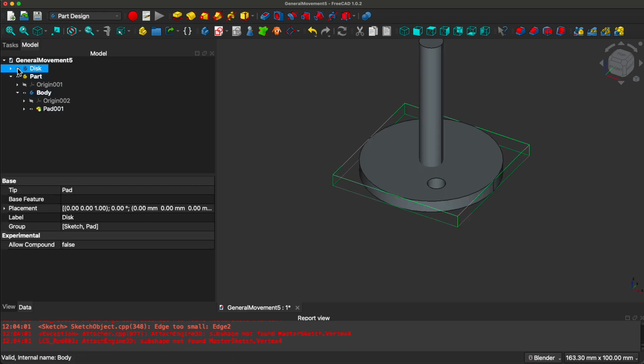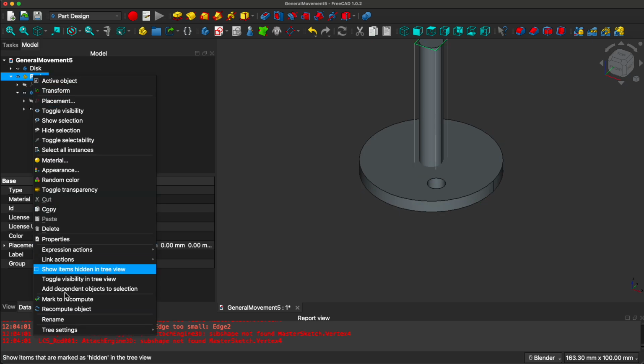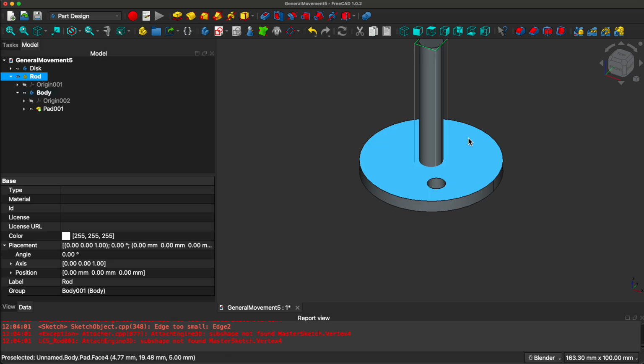Let's get the disk back, and I want to basically have them in the same place. Let's change the name of this thing first. Let's rename it to rod. And I want to have the placement different.